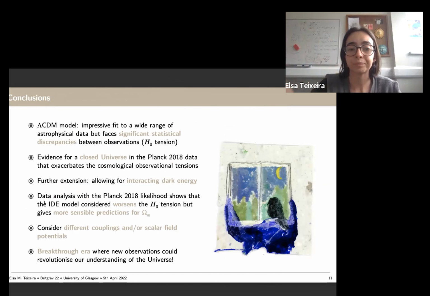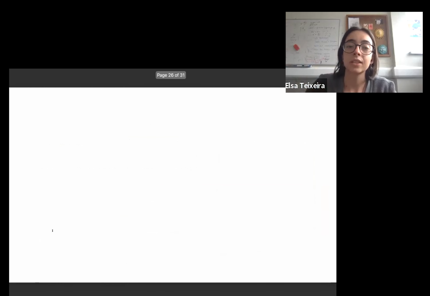So just to conclude, we saw that we have this lambda CDM model that gives an impressive fit to data such as the CMB. We saw that there's evidence for closed universe, but this gives us more tensions and other problems. So we assumed interacting dark energy, hoping to alleviate this. But we saw that this worsens the H0 tension, but in the same way it gives better predictions for omega matter. So maybe by considering different couplings for scalar field potentials, we could have better results. So that's what we are looking at right now.